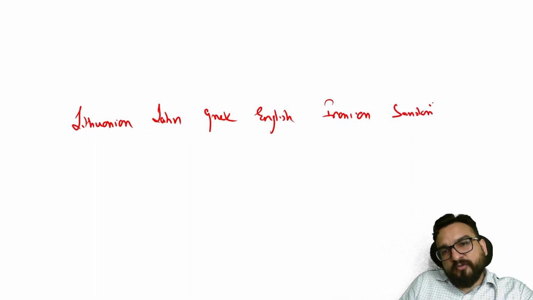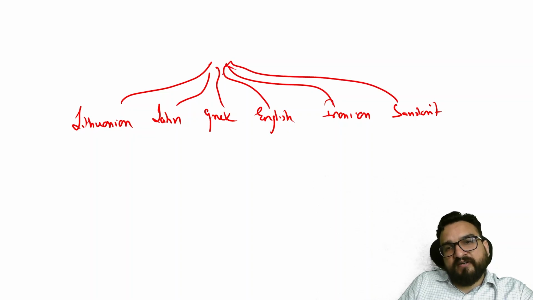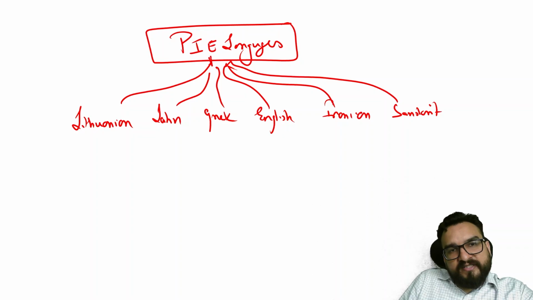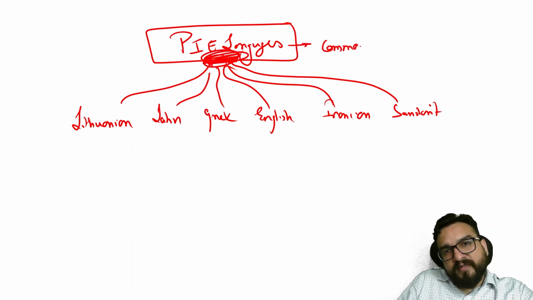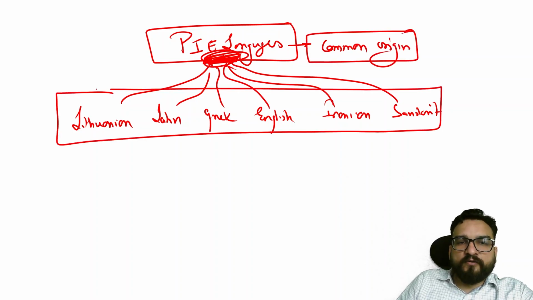They are said to have derived from one particular language, and there are several different branches in which it spread. This we call Proto-Indo-European languages, or Indo-European languages, and there has been a common origin of this.